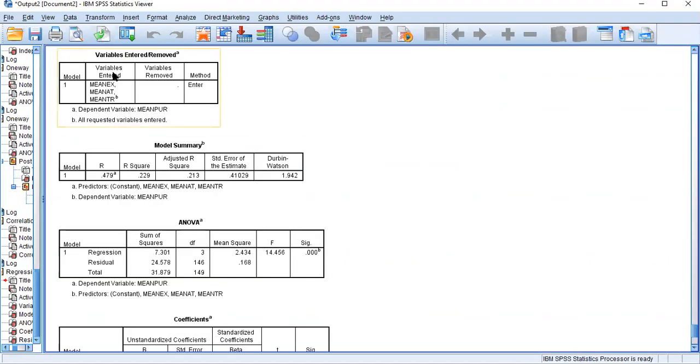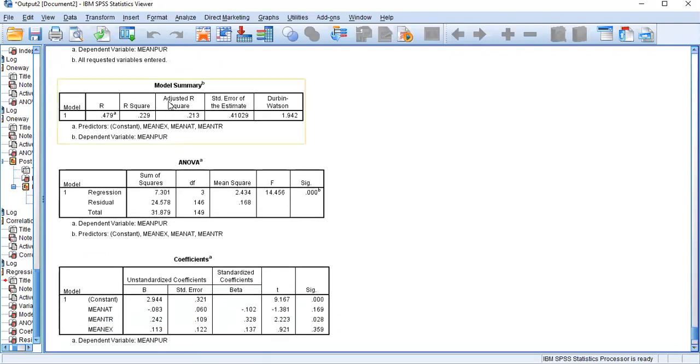So you don't need to worry about the first one. The only concern is you need to start with the model summary. The model summary indicates how far your independent variables represent changes in your dependent variable.